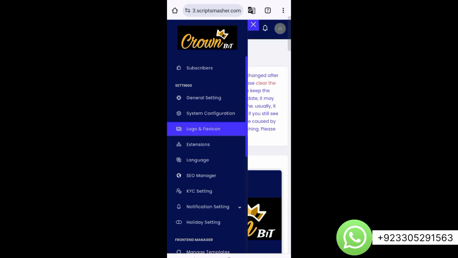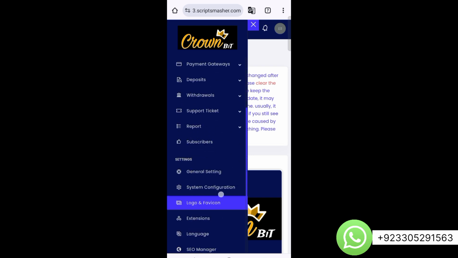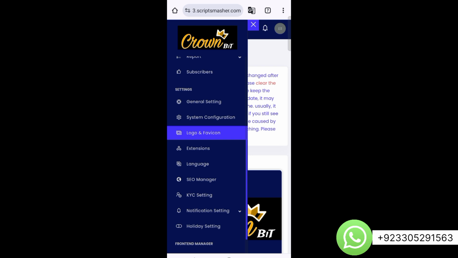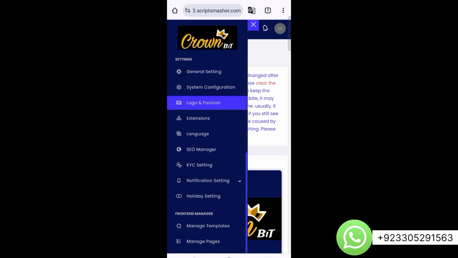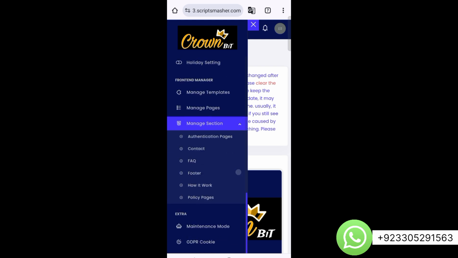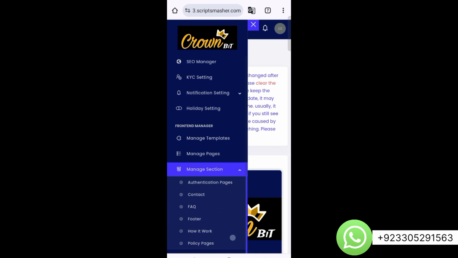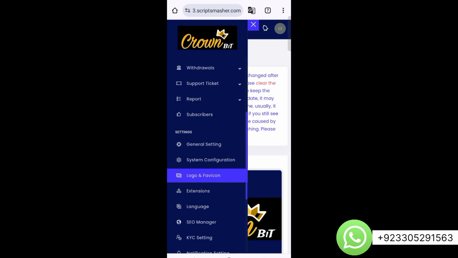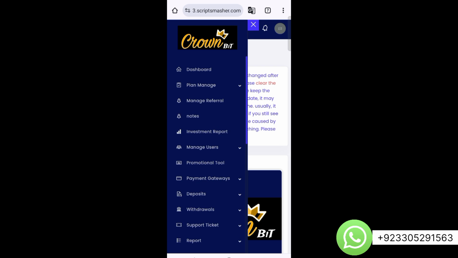These are some of the other options: extensions, languages, SEO manager. You can see them over here and you can use them, like live chat. If you want to insert, you can use extension options. If you want to insert a language, you can use the language option. You can manage SEO, holiday settings, and templates. From manage sections, you can manage different sections on the website, and you can turn maintenance mode on or off from this section, and GDPR cookies. So that's all about this website admin panel.